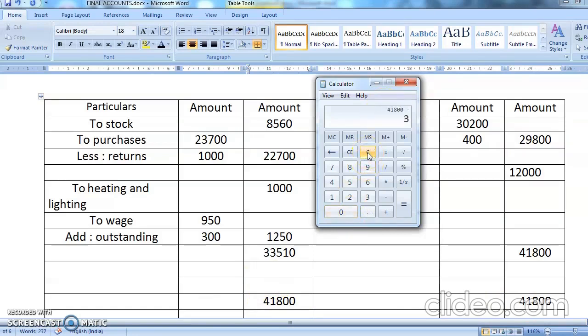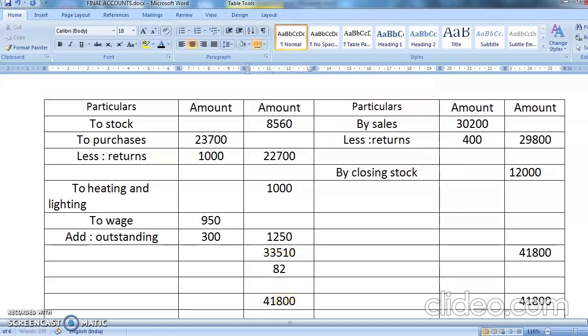41,800 minus 33,510. So the difference comes to 8290. So you are going to write here, 8290 is your gross profit. And this pencil wala rub, we'll rub this off. Okay. This is only to find out.